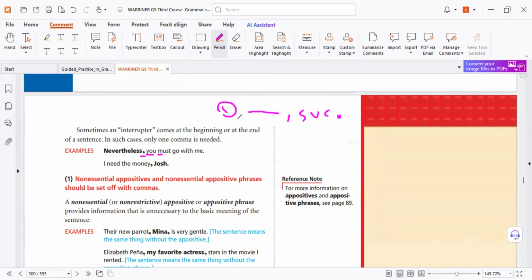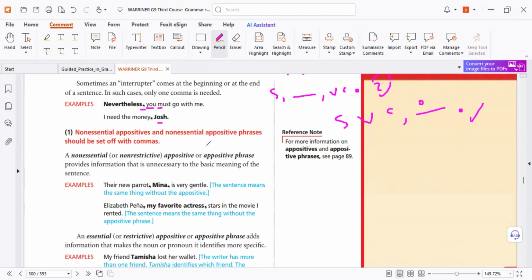First position. In the middle, okay, it can be like that, as you understand. Second position. Third, at the end: sentence and then interrupter. So at the end, no problem. Like that. Here, I need the money, Gosh. So I am talking to a person named Gosh. That's all.